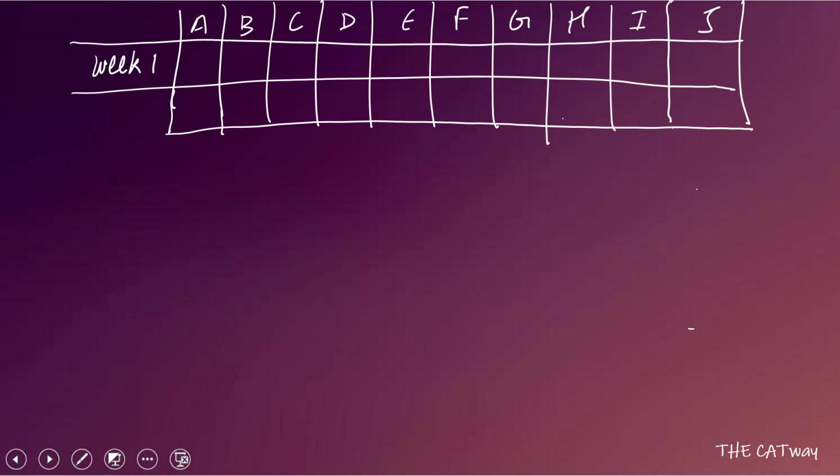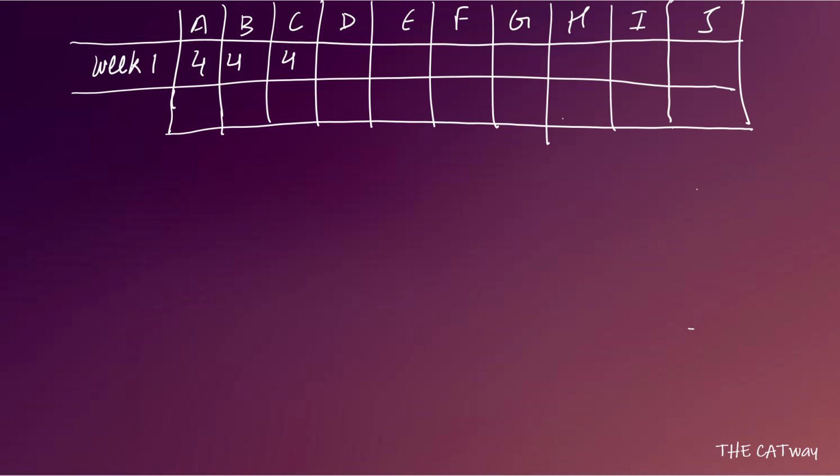So let's say A is going to play 4 matches, B is going to play 4 matches, C is going to play 4 matches. Sorry, only three players became members, so only three players play 4 matches. Let's say A, B, C are the players who become registered members at the end of the first week. So they played 4 games each.